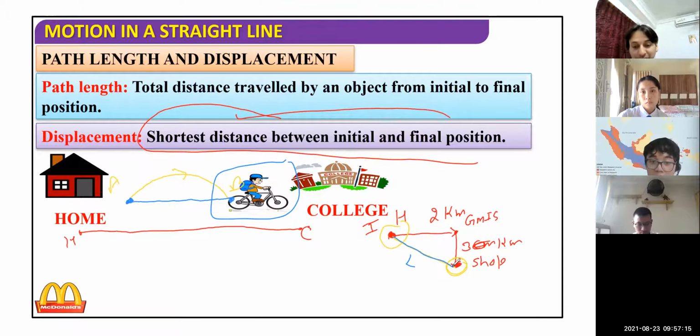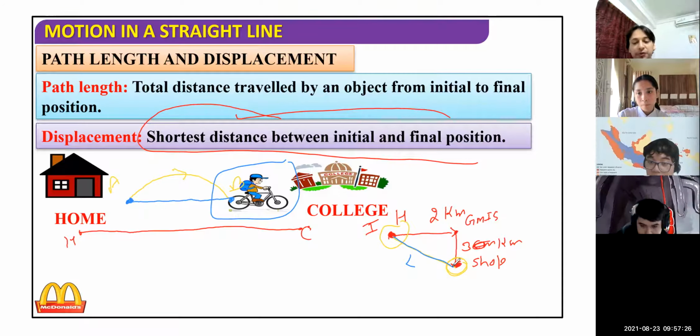You know the Pythagoras theorem, children? Yes, sir. A squared plus b squared equals c squared. Perpendicular square plus base square. So with the help of that equation, you can also calculate the displacement. When you have a triangular shape of path, apply the Pythagoras theorem. Otherwise, generally here in grade 9 and 10, we suggest just use a scale. Whenever you find such questions in your exams, take the help of a scale and measure the length covered. That will be the answer.